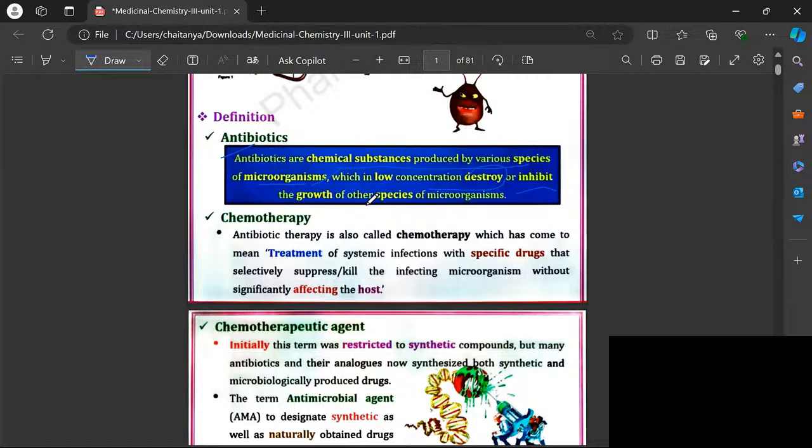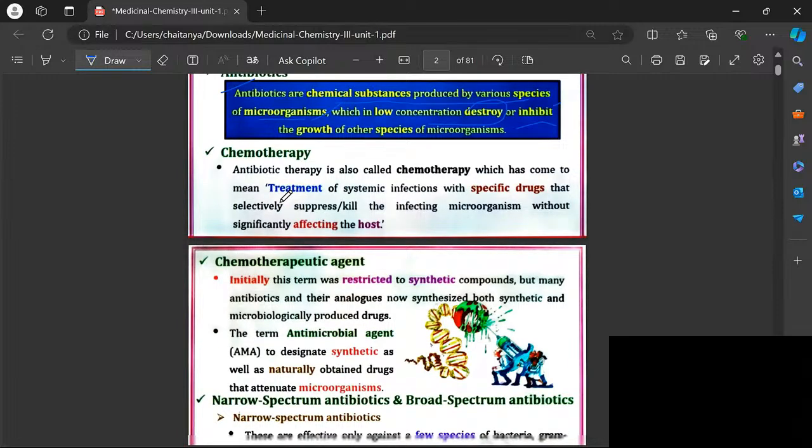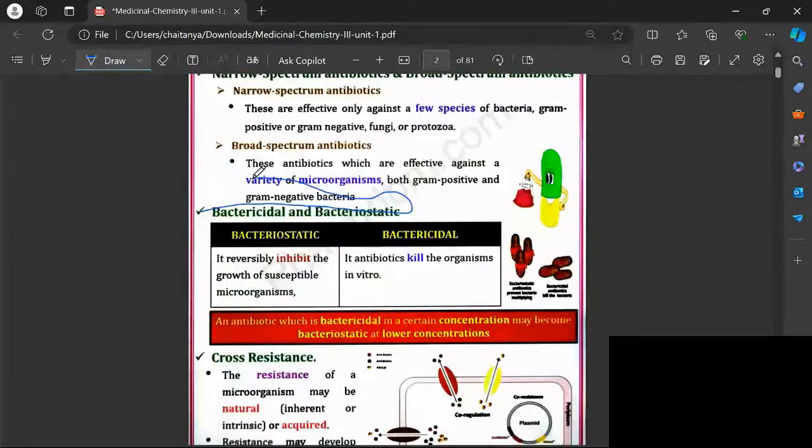We are going to see in detail about bactericidal and bacteriostatic. There I'm going to teach which destroys the microorganism, and which inhibits the growth of microorganisms. Let us see about bactericidal and bacteriostatic. What is meant by bacteriostatic? Bacteriostatic drugs are nothing but those which inhibit the growth of microorganisms. They will not allow a single microorganism to multiply.